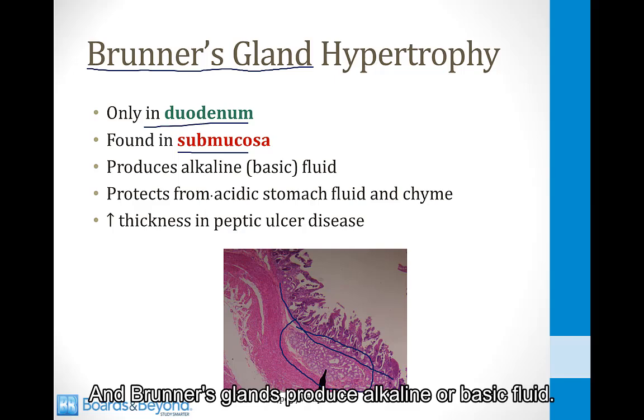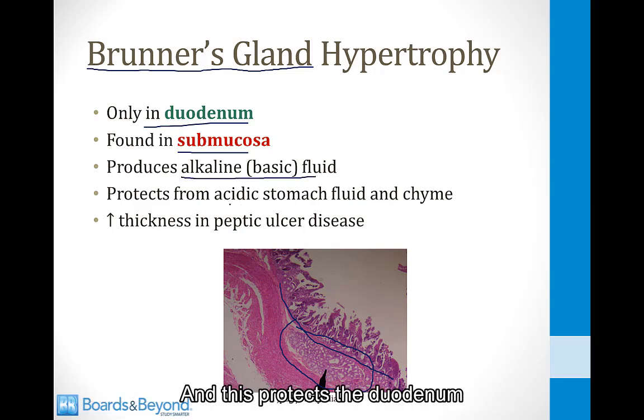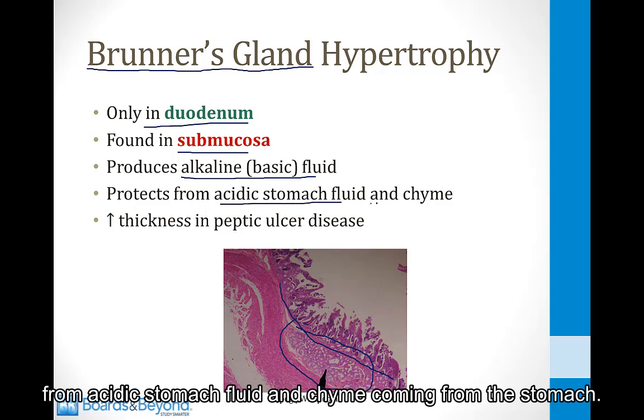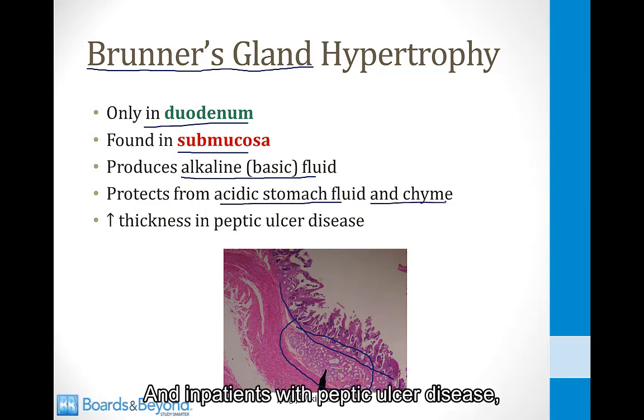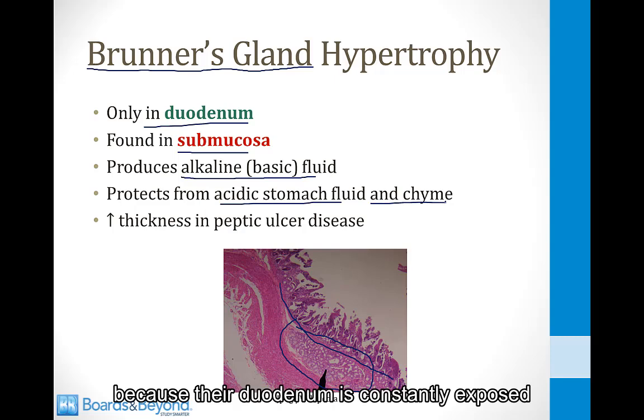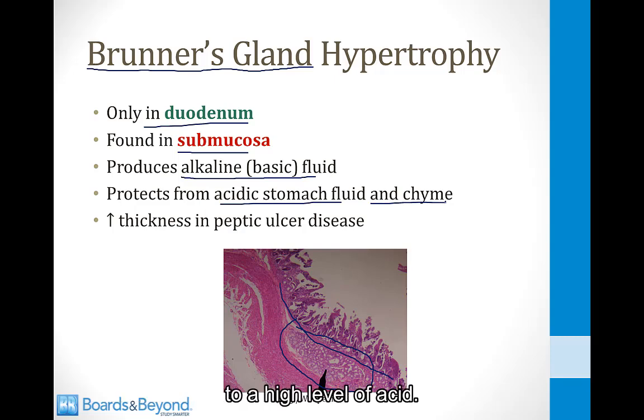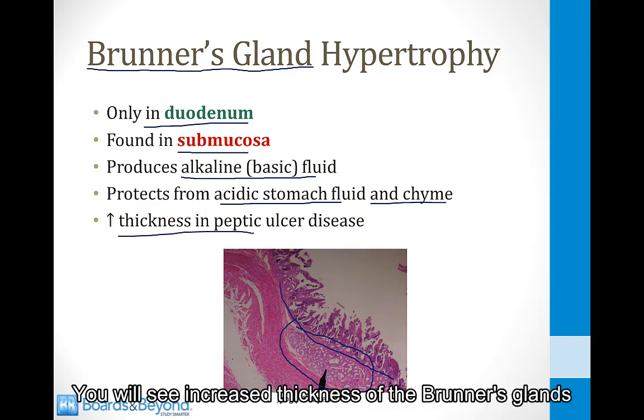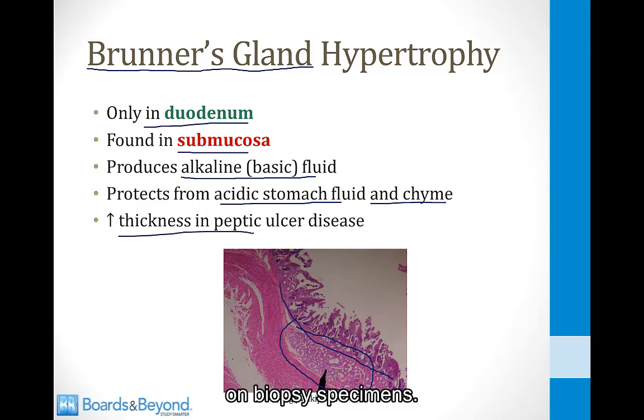And Brunner's glands produce alkaline or basic fluid, and this protects the duodenum from acidic stomach fluid and chyme coming from the stomach. And in patients with peptic ulcer disease, because their duodenum is constantly exposed to a high level of acid, you will see increased thickness of the Brunner's glands on biopsy specimens.